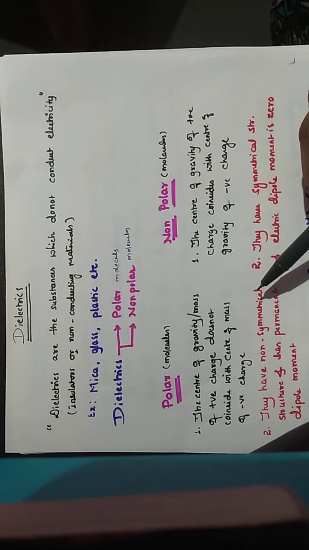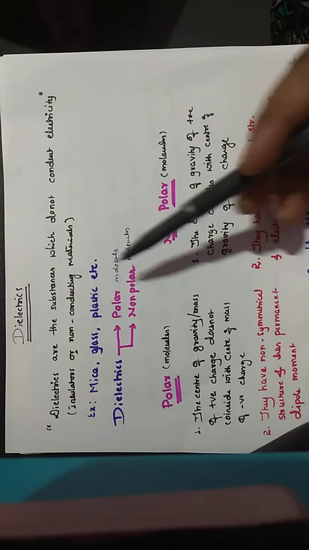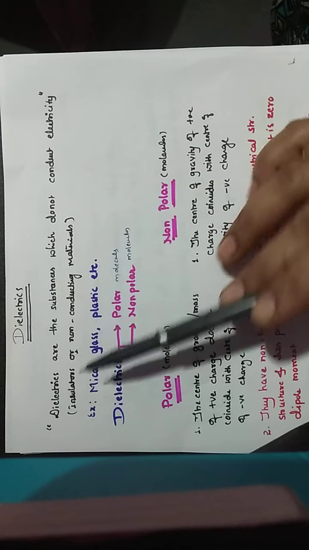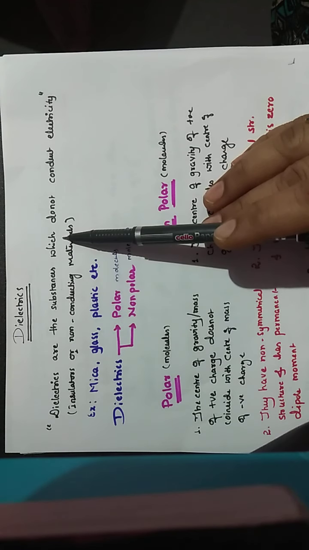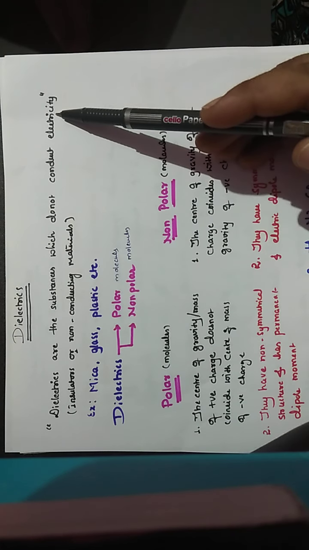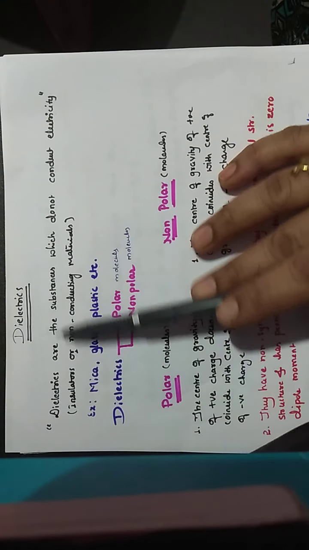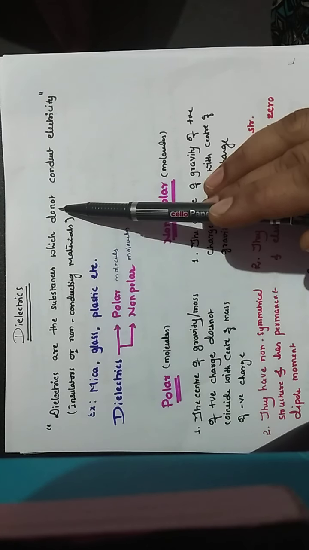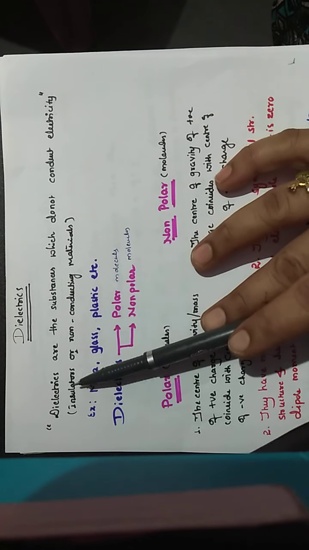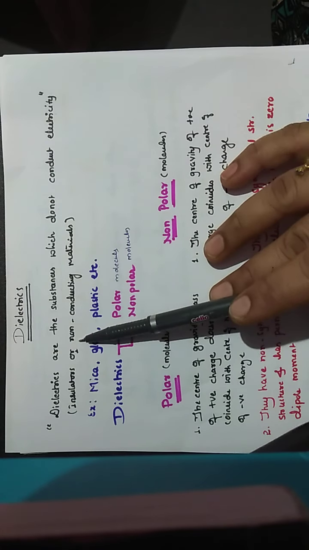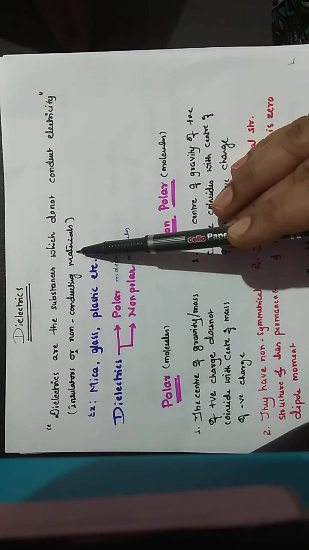Dear students, in this lecture, let us know about dielectrics. So, dielectrics are the substances which do not conduct electricity. That is, dielectrics are the substances which do not allow the electric charges to flow through them. So, we may call them either insulators or non-conducting materials.